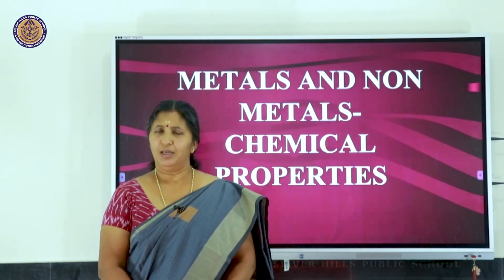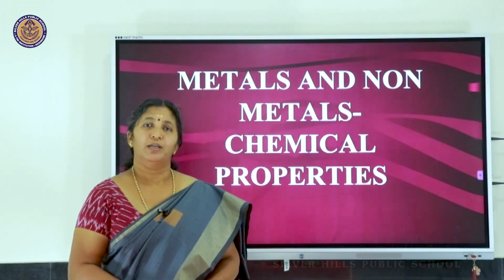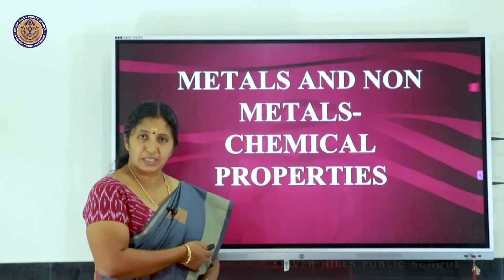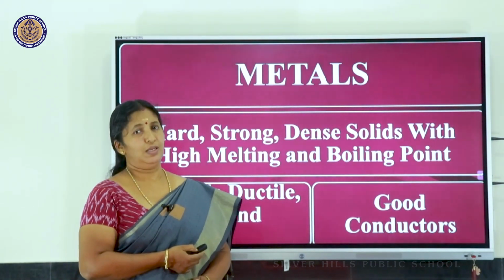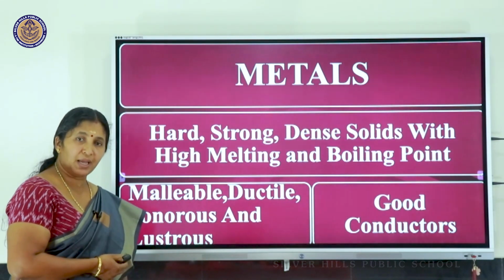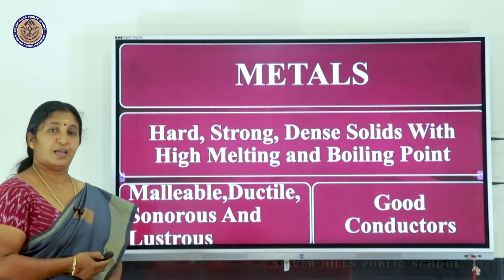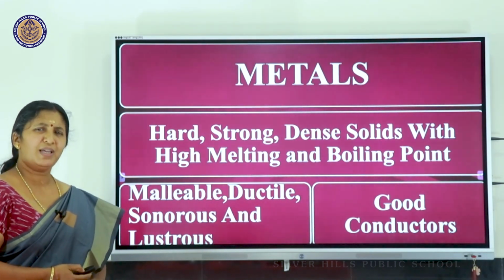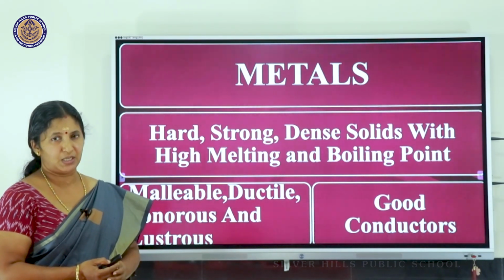If you remember, in the last class we discussed mainly the physical properties of metals and non-metals. We studied that metals are hard, strong, dense solids with very high melting and boiling points. They are malleable, ductile, sonorous and lustrous, as well as very good conductors of heat and electricity. Whereas non-metals show just the opposite of these properties.